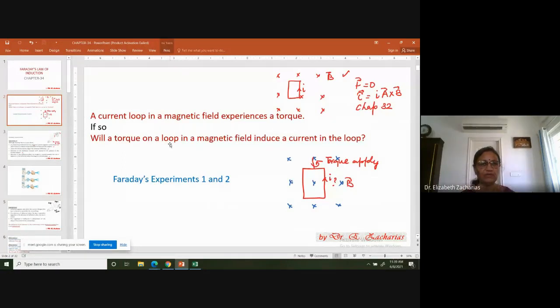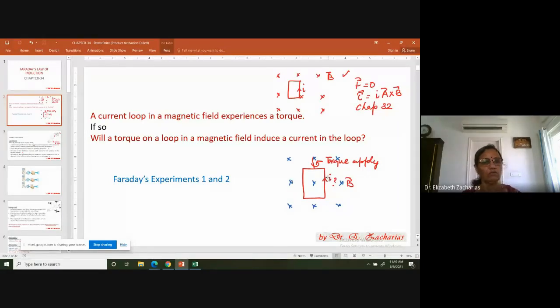In chapter number 32, you have seen that if you have an area of uniform magnetic field, and if you take a current loop like this and put it in the magnetic field, this loop will experience a torque. The loop will turn. So turning is a consequence of putting the current in the magnetic field. Then people started wondering if the reverse will happen. That is, if you take a loop without any current, and then put it in a uniform magnetic field and you turn it.